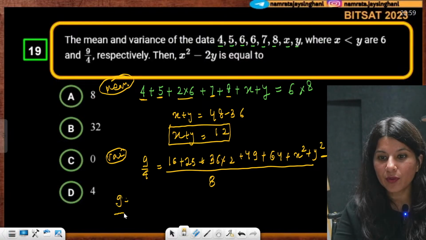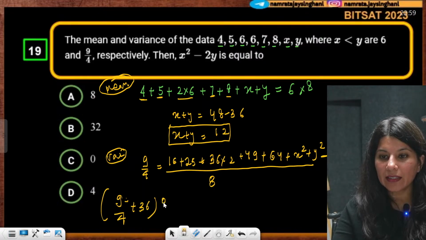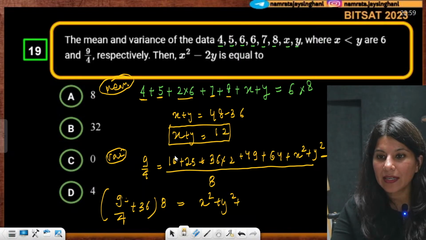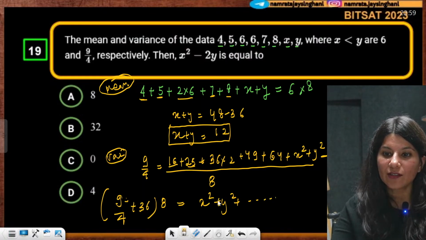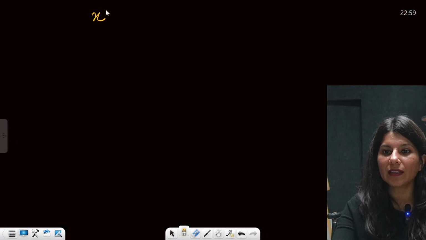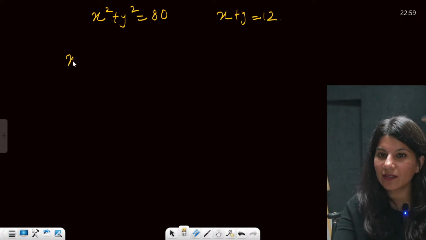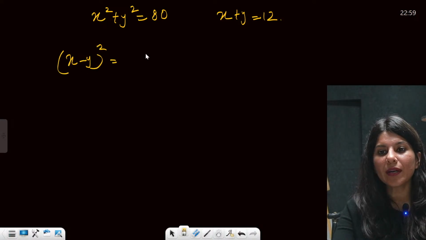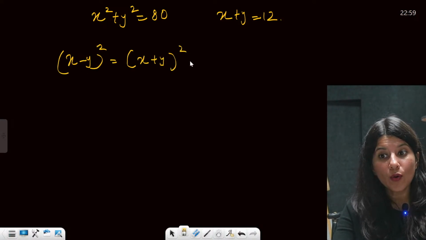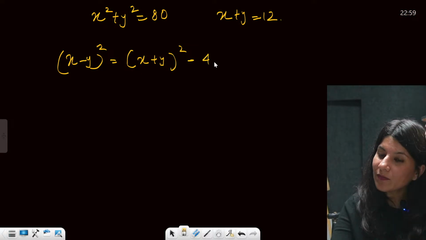So 9 by 4 plus 36 multiply 8 is equal to the sum of this x square plus y square plus, can you see, 16 plus 25 plus everything. So you just do it. Okay. So from here you are going to get the value of x square plus y square, and that is going to give you 80. x square plus y square, if you calculate, it is 80. x plus y is going to give you 12. Now can you calculate x minus y? So x minus y whole square is nothing but x plus y whole square minus 4xy.